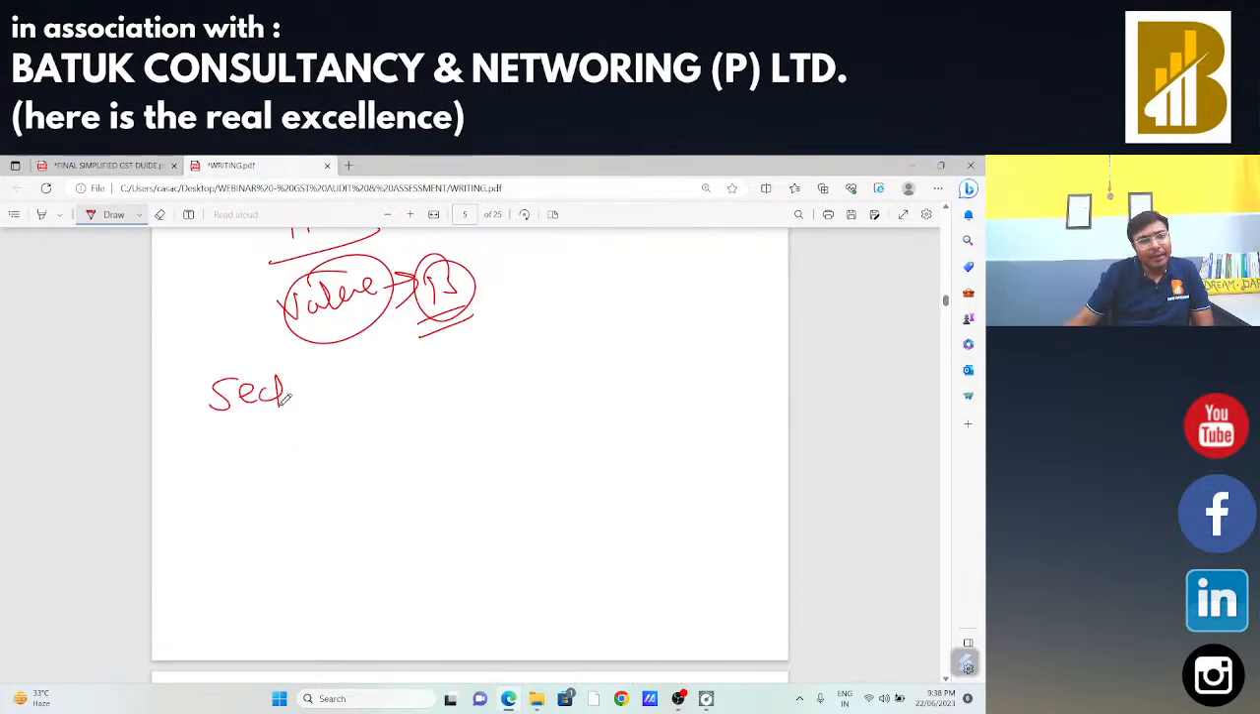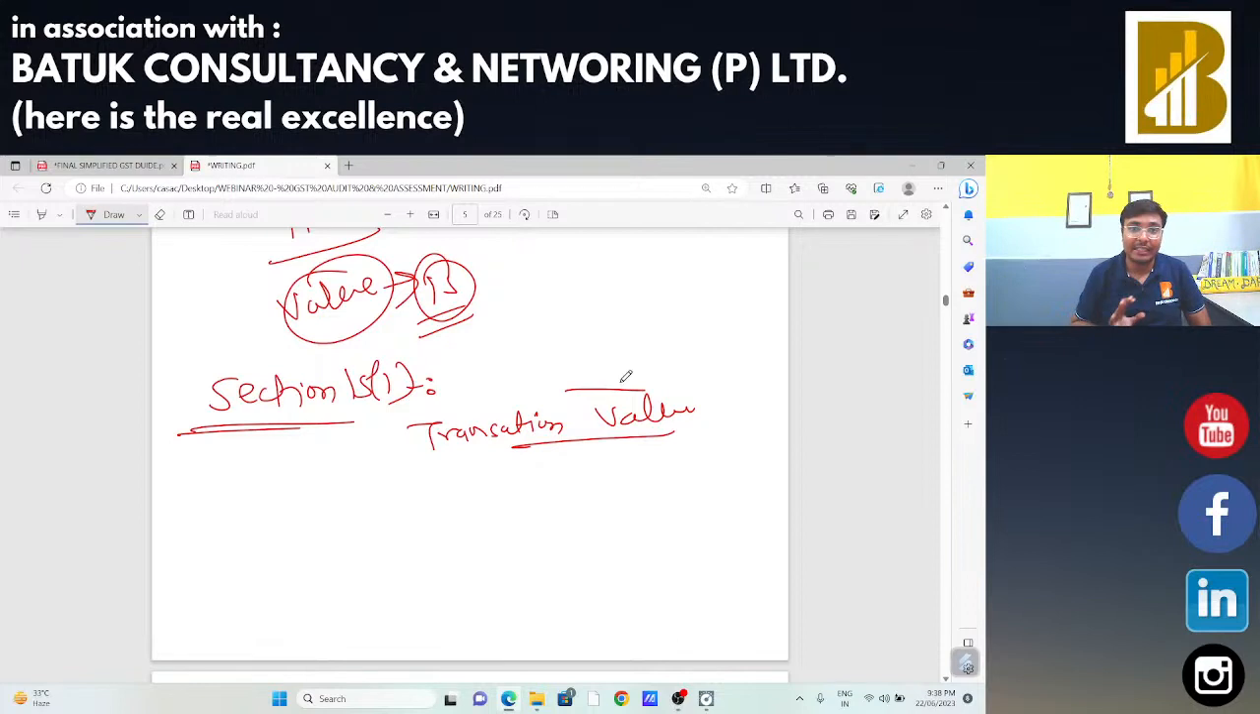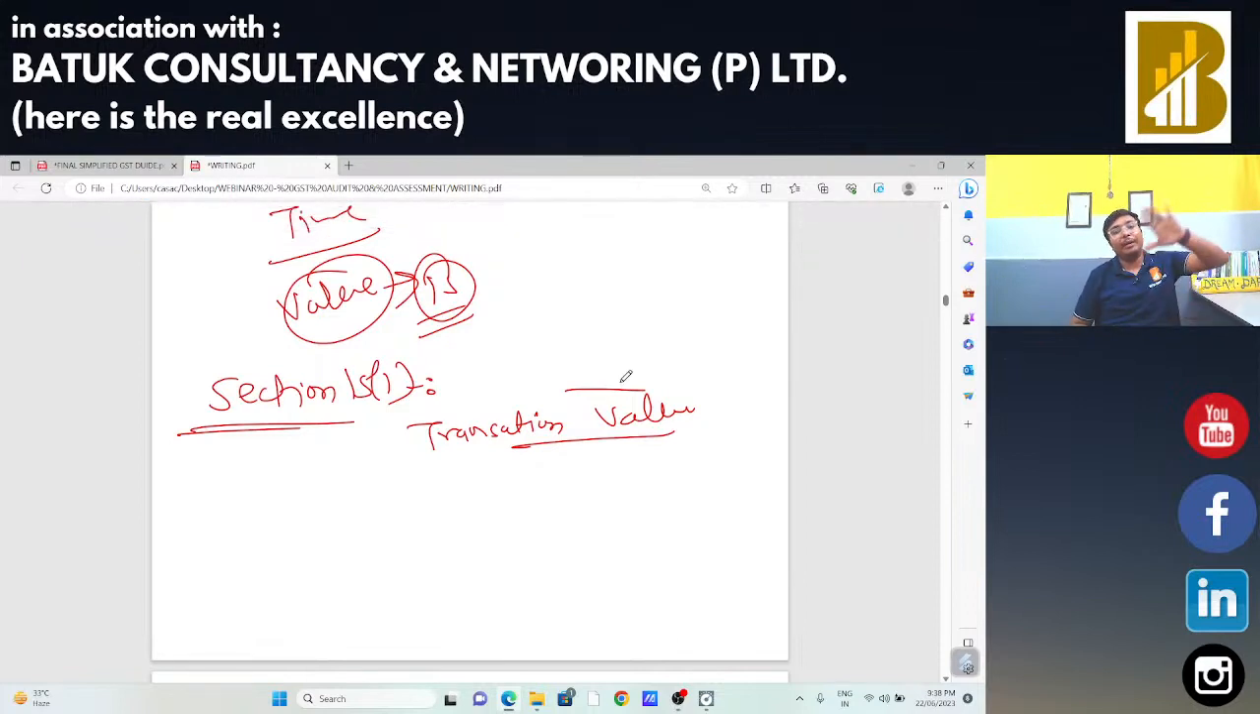So, as per Section 15 subsection 1, the transaction value will be the value of supply. Suppose I have issued my course for 1599 rupees. 1599 में मैंने कोई course issue किया. In that case, the transaction value will be 1599 and I need to charge GST on that 1599.